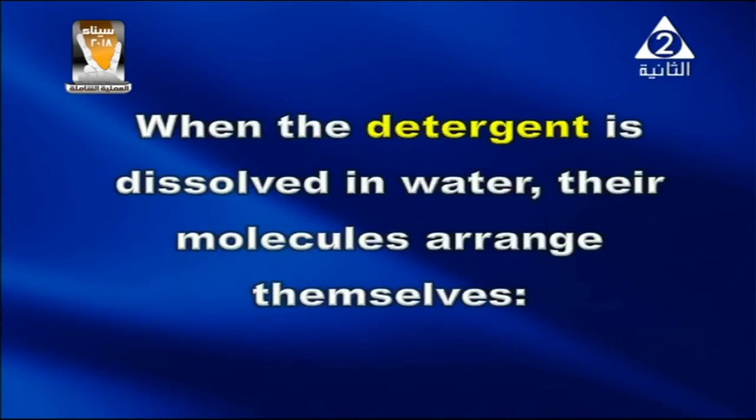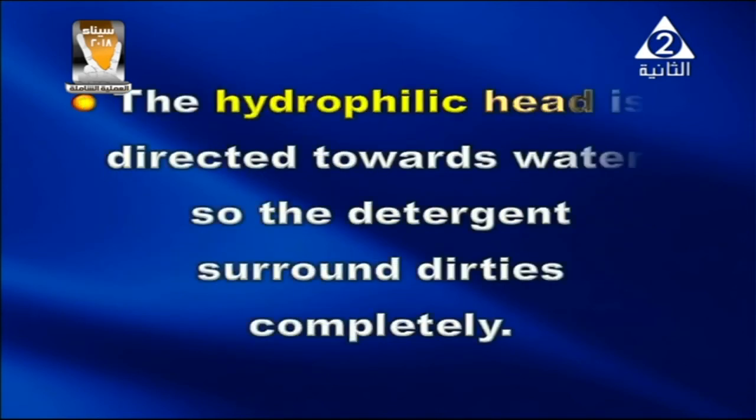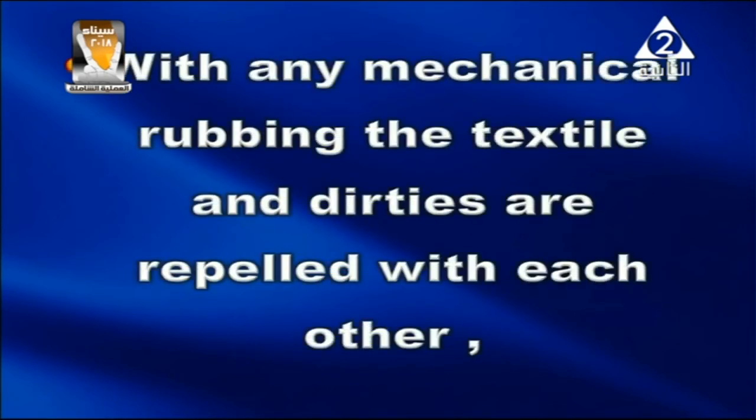When the detergent is dissolved in water, their molecules arrange themselves. The hydrophobic tail, my dear student, of each molecule is directed toward dirts and textile and adheres with them, while the hydrophilic head is directed toward water, so the detergent surrounds dirts completely. So, with any mechanical rubbing, the textile and dirts are repelled with each other.